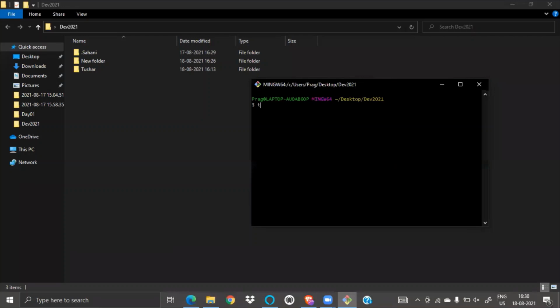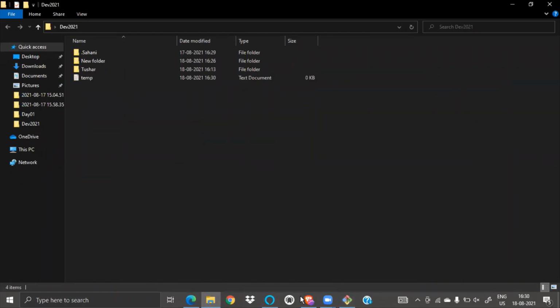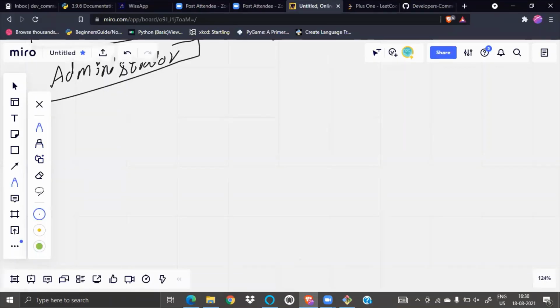If I do touch and a file name, suppose temp.txt, I don't have to give echo and everything. What does touch do? Touch will create an empty file.